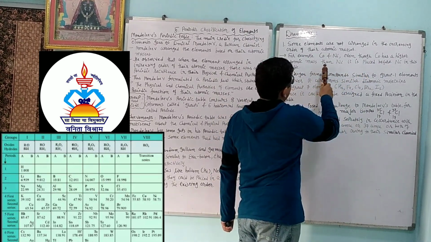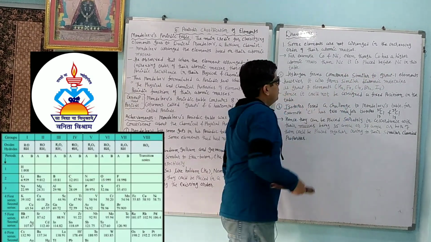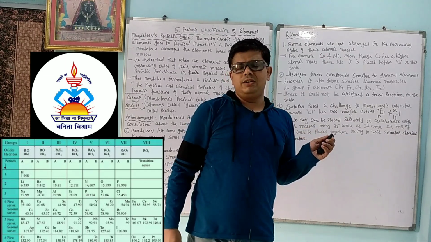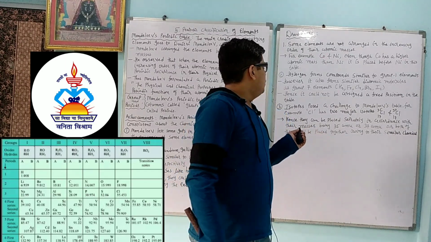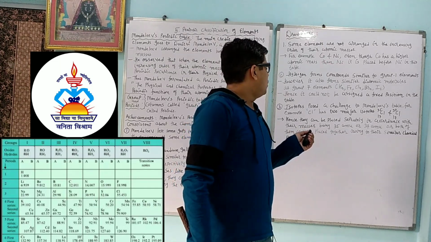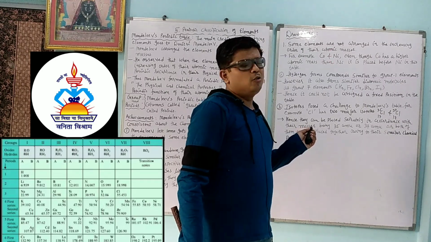Even though cobalt has higher atomic mass than nickel, it is placed before nickel in this table. Okay, dear student, in this arrangement cobalt is written first, then nickel, even though the cobalt atomic mass is more than the nickel. So according to the normal condition, the nickel should be first and cobalt should come later on.